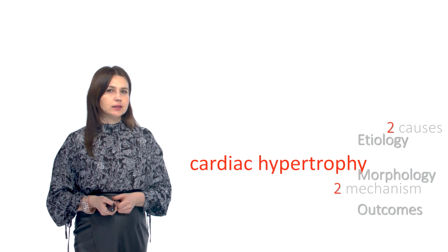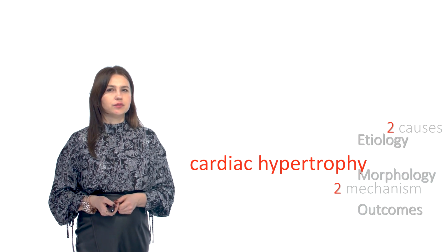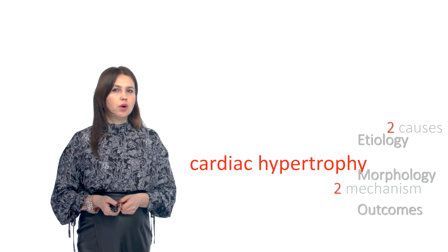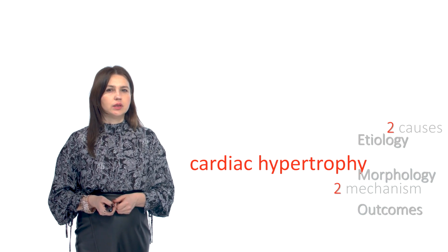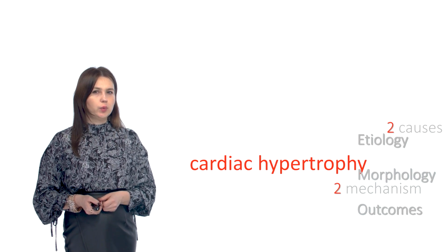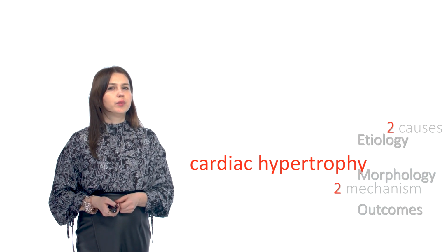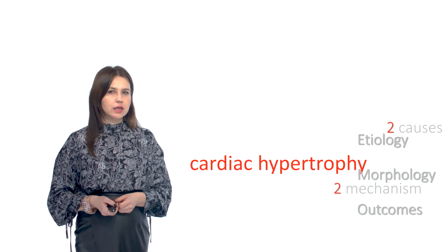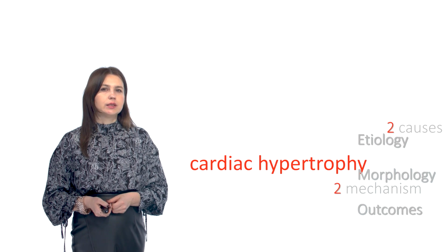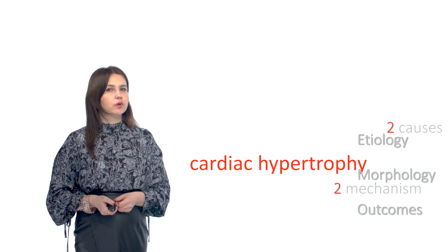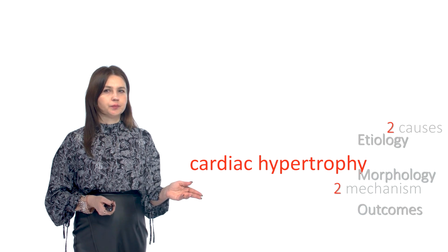Both mechanisms are accompanied by the reflex increase of the heart contraction. To work harder, the inflow of arterial blood is reflexively increased, which leads to an increased level of metabolic process. And if these factors act for a long time, it creates a precondition for the development of cardiac hypertrophy.